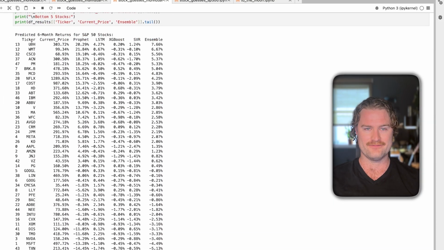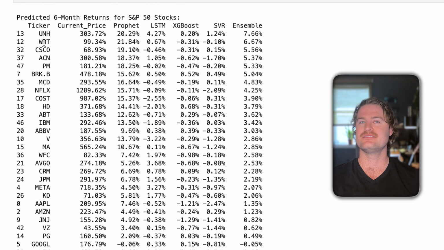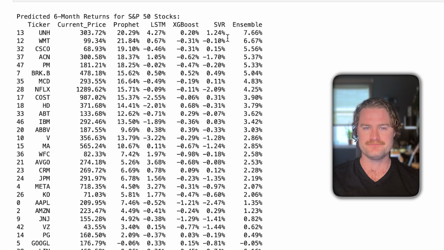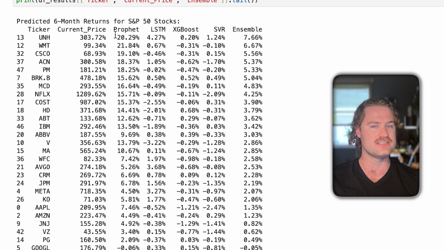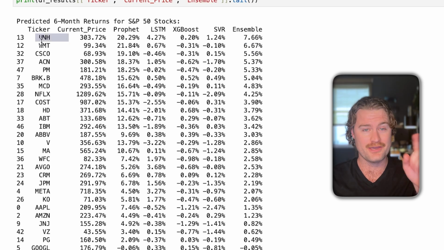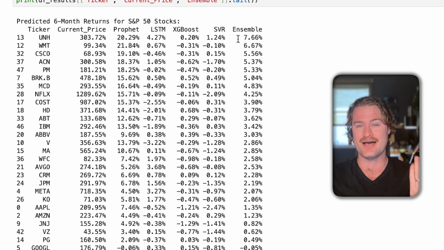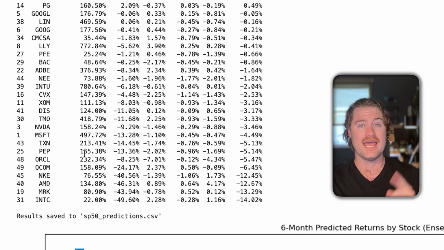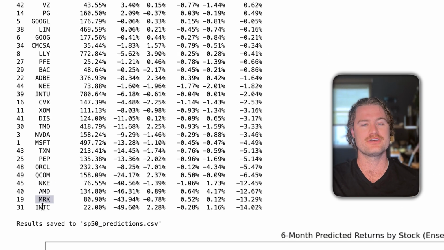But at the end of the day, what we have here is our 6-month returns for the S&P stocks. We can see what each of them predicted. These are formatted wrong. Current price should be in dollars, not percentages, but that's okay. Prophet, of course, for some reason, is the most optimistic of all of these models. The rest of them are a little more realistic, but our ensemble takes an average of all of these together, and we get basically our percentages. So United Healthcare, Walmart, and Costco seem to be the top contenders in our little model here. And the worst are Nike, AMD, Merck & Co, and Intel, looking like we're getting -12, -13, and -14% respectively.